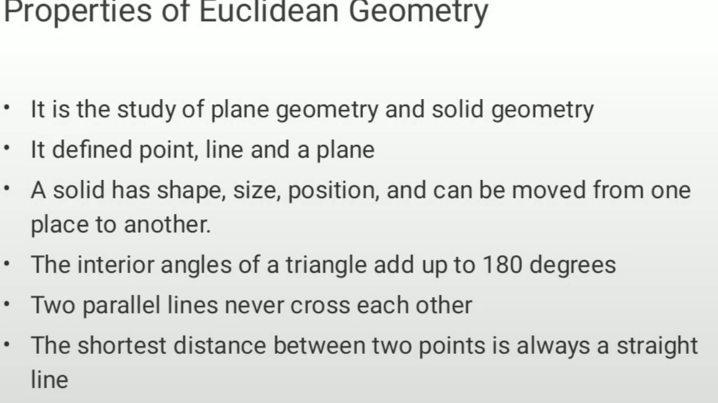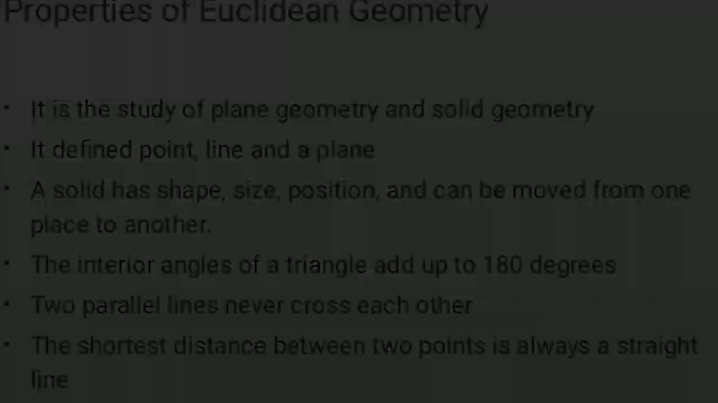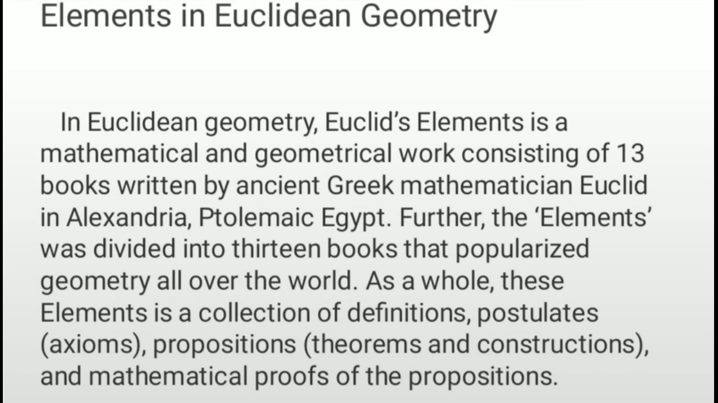The properties of Euclidean geometry. First, it is the study of plane geometry and solid geometry. It defines point, line, and plane. A solid has shape, size, and position, and can be moved from one place to another. The interior angles of a triangle add up to 180 degrees. Two parallel lines never cross each other, and the last one is the shortest distance between two points is always a straight line.